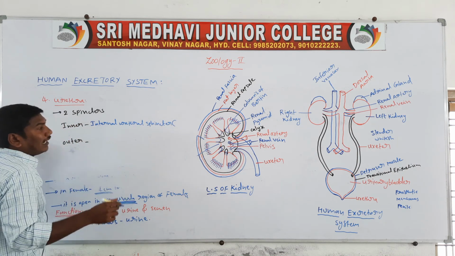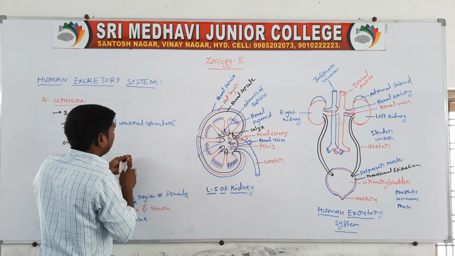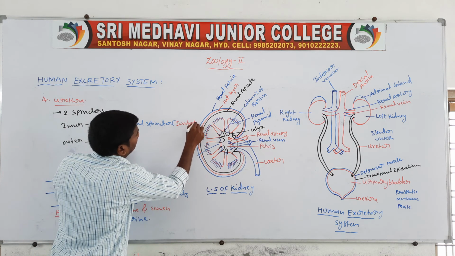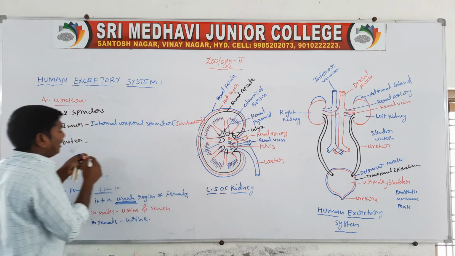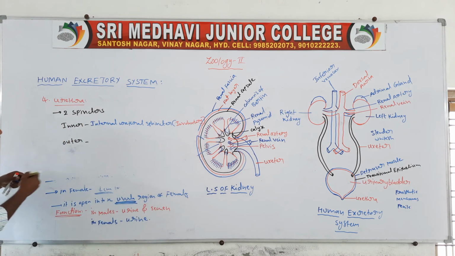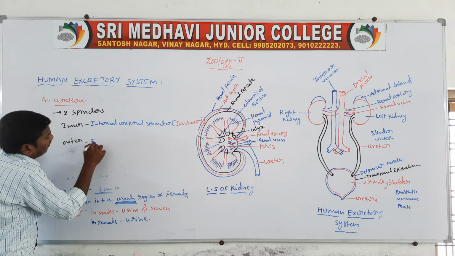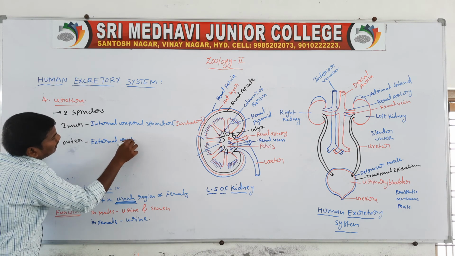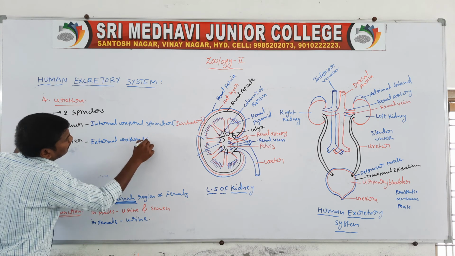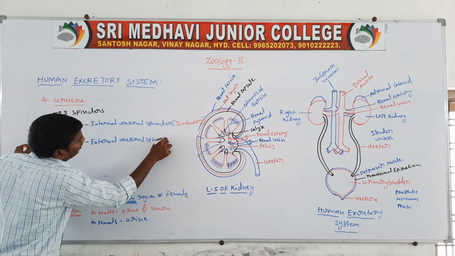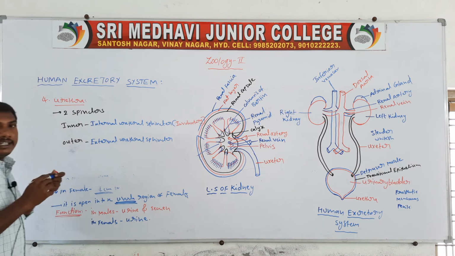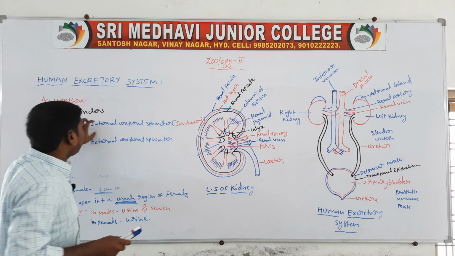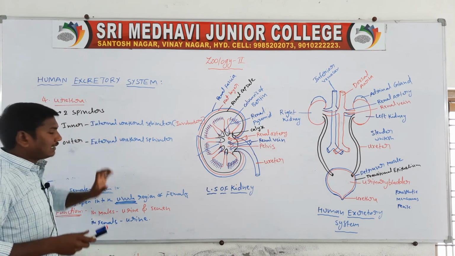These are involuntary. Next one, the outer is the external urethral sphincter. So the urethra contains 2 sphincters: one is the internal urethral sphincter, another one is the external urethral sphincter.